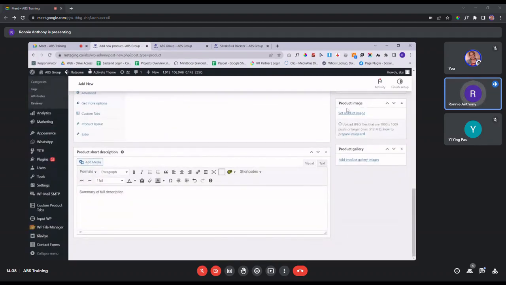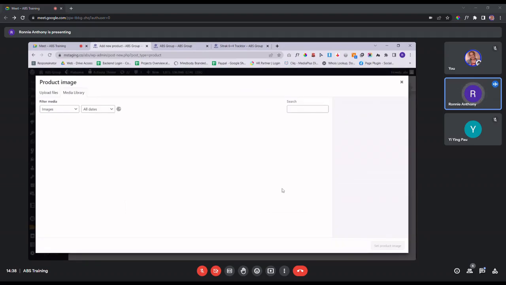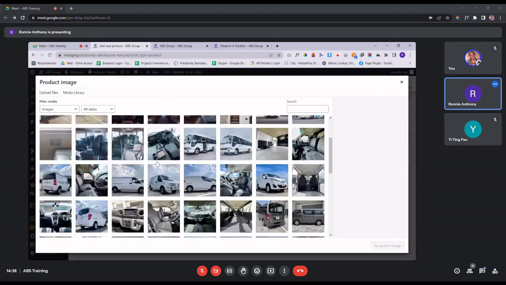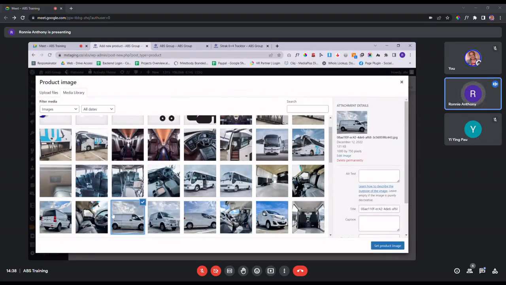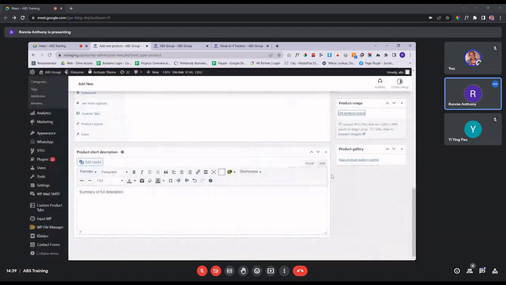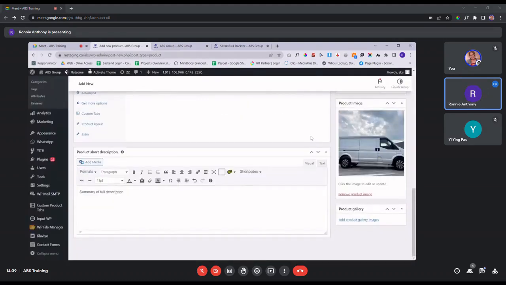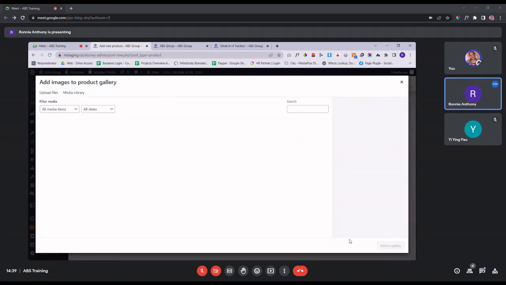Again, next is the product image. So you can set the product image over here. And you just choose any of the images that you want to use. So for example, this one. Again, if you're not too sure about the sizing, you can always double check with the current one that you use. So when you click set image, it will be uploaded over here. And then for the product image, the maximum you can have is only one. Let's say you have multiple images for that particular product. You need to add them under this product gallery portion.